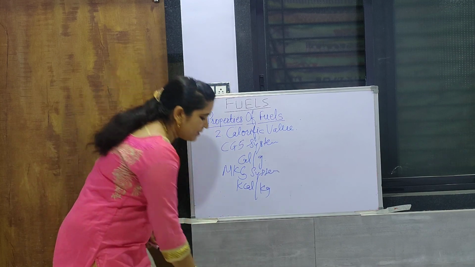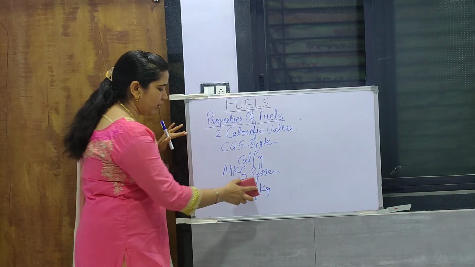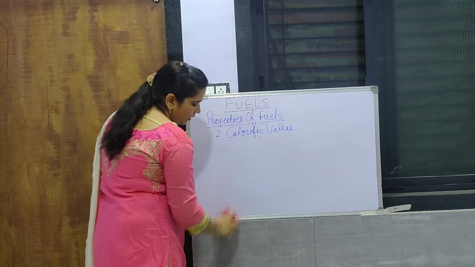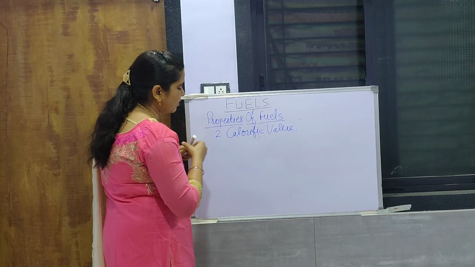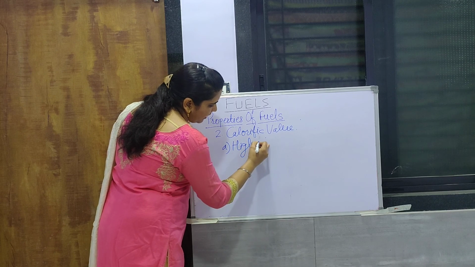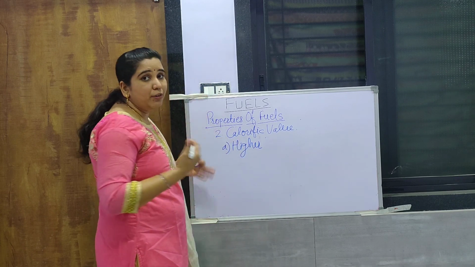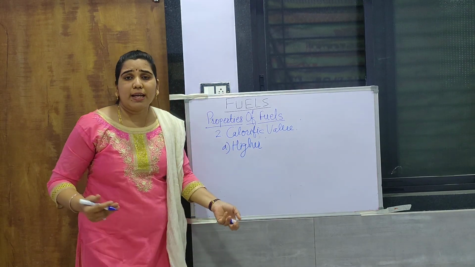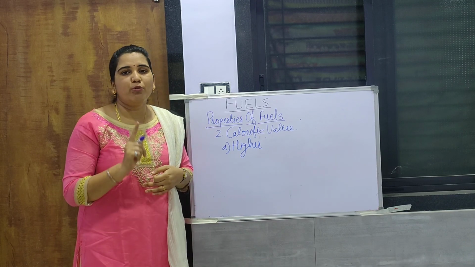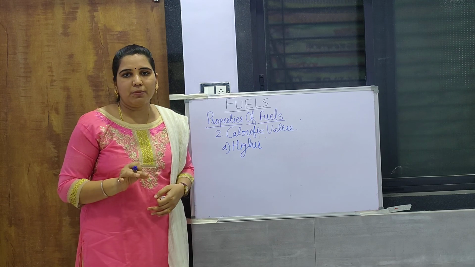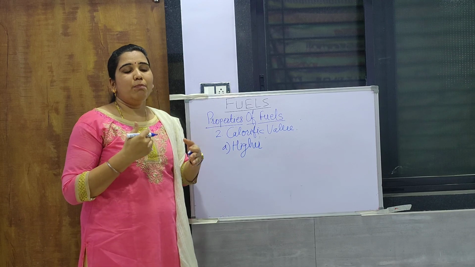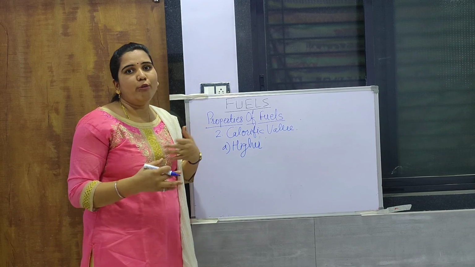Now next we will see the different types of calorific value on the basis of its method, that is, higher and lower calorific value. So first we will see higher calorific value. Now you will ask me how the calorific value will be higher. Simply, it is the liberated heat which is produced when 1 unit weight, 1 unit volume or 1 unit mass of substance is completely burned. But there is also a somewhat difference in its particular method, or type of burning.